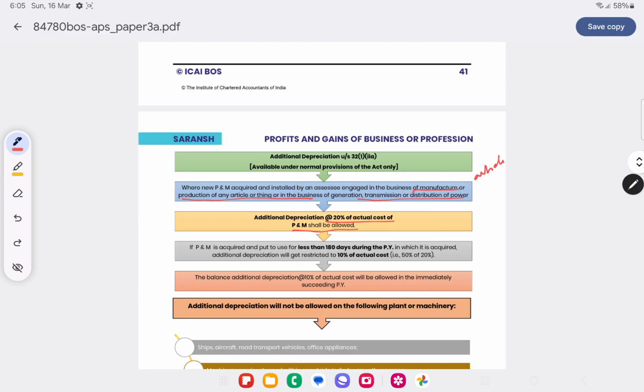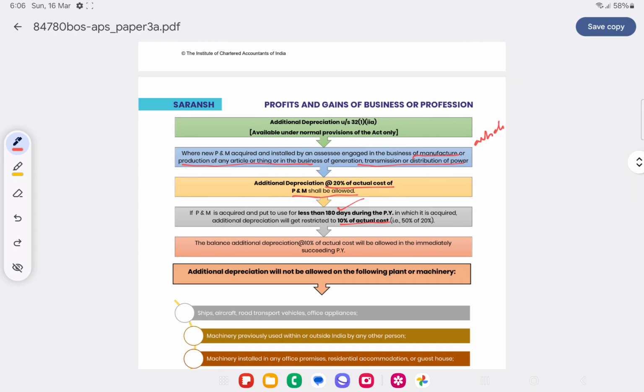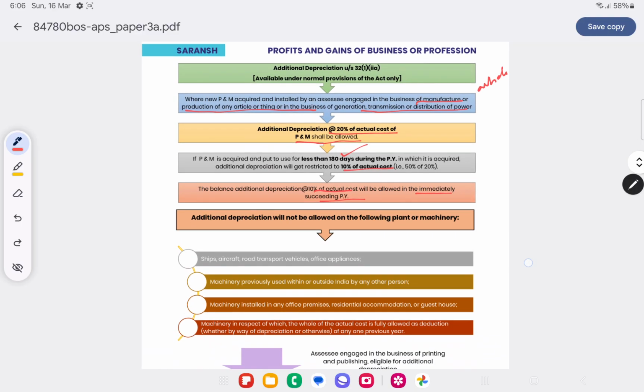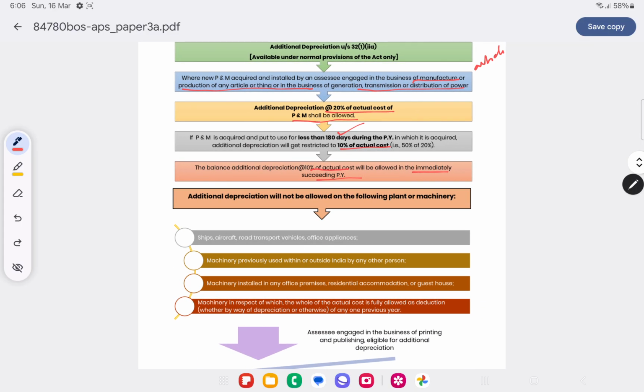If the plant and machinery is acquired and put to use for less than 180 days, then it shall be restricted to 10% of the actual cost. The balance additional depreciation of 10% will be allowed in the immediately succeeding previous year. However, the following plant and machinery will not qualify for additional depreciation: ships, aircraft, road transport vehicles, office appliances.